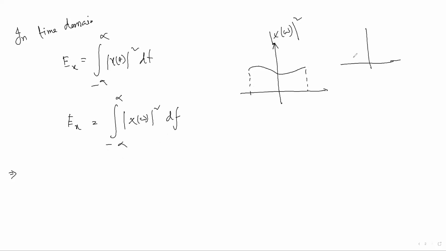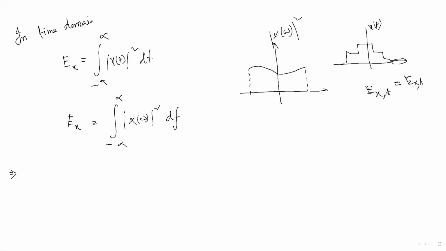Suppose the previous signal is like this, x of t. I'm assuming that the previous signal is like this. When we find this energy, suppose this is in time domain, this energy in time domain should be equal to energy in frequency domain. That also you should know.